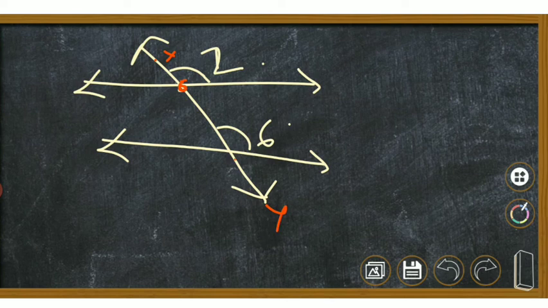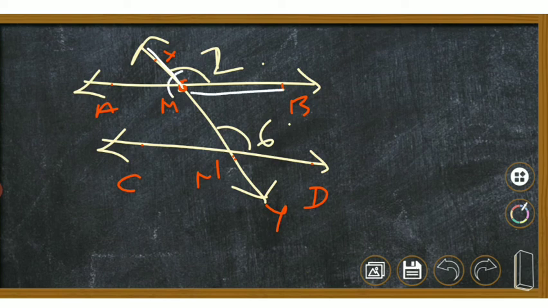And the intersecting points are M and N. The lines are AB and CD. This angle is X, M and B. M is the vertex.